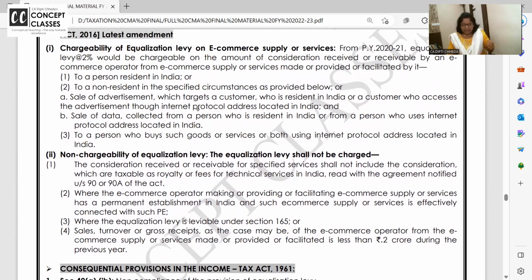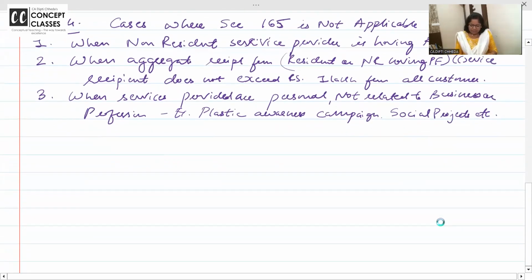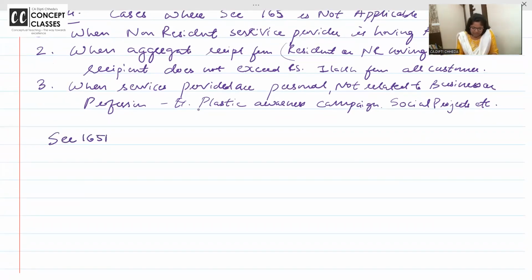Clear? Right. For this also, let us draw a simple diagram very quickly and then it will be clear. You can ask me if you have any doubt. समझ में आ रहा है? अब next लिखो. Section 165A.